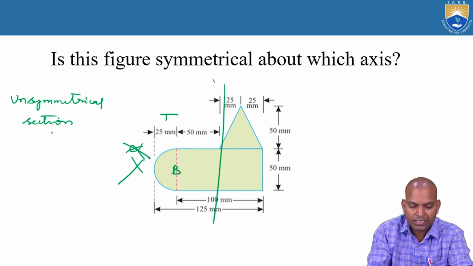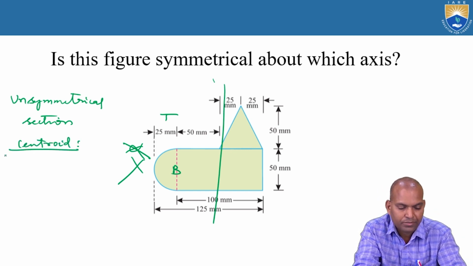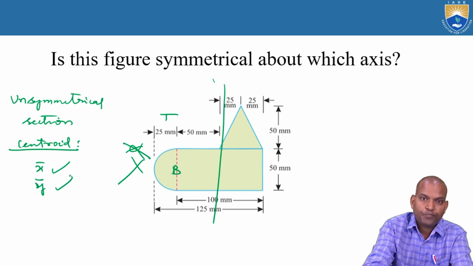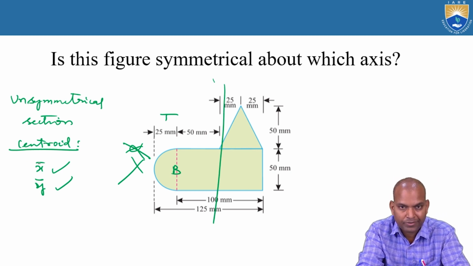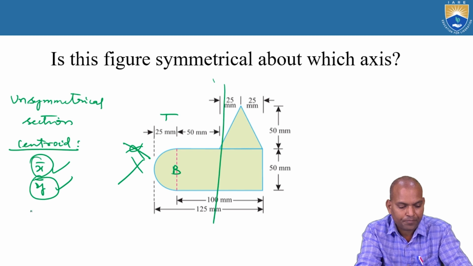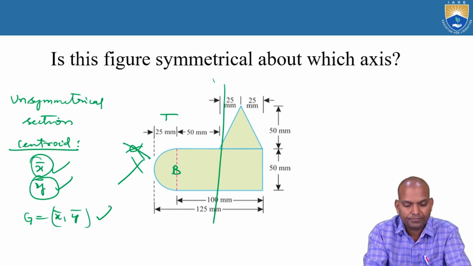So for an unsymmetrical section, what is to be calculated in order to find the centroid? Bar X and bar Y both are to be calculated. The centroid is represented by the horizontal distance from the vertical reference axis, bar X, and the vertical distance from the horizontal reference axis, bar Y. G equals bar X comma bar Y. This is the coordinate, that is the location of the centroid.